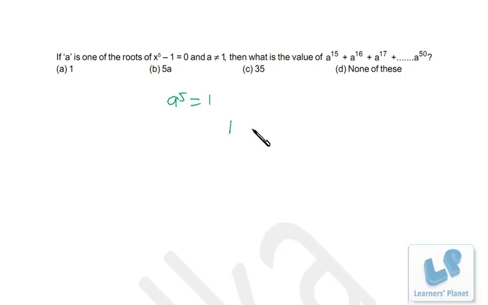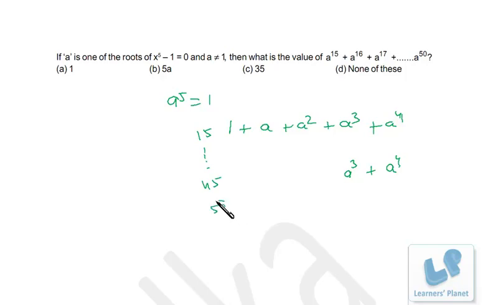So this is 1, a^15 into a^15 is 1, so this a, similarly it is a square, then a cube, and lastly a^4. So it is 15, 16, 17, 18, 19. Further, 20 will come over here, 21, 22, 23, 24, and the series will go on, right? So till we get a^49, which will actually be a^4, it's 48, 47, 46 and 45, right? So it's starting from 15 and going till 45.